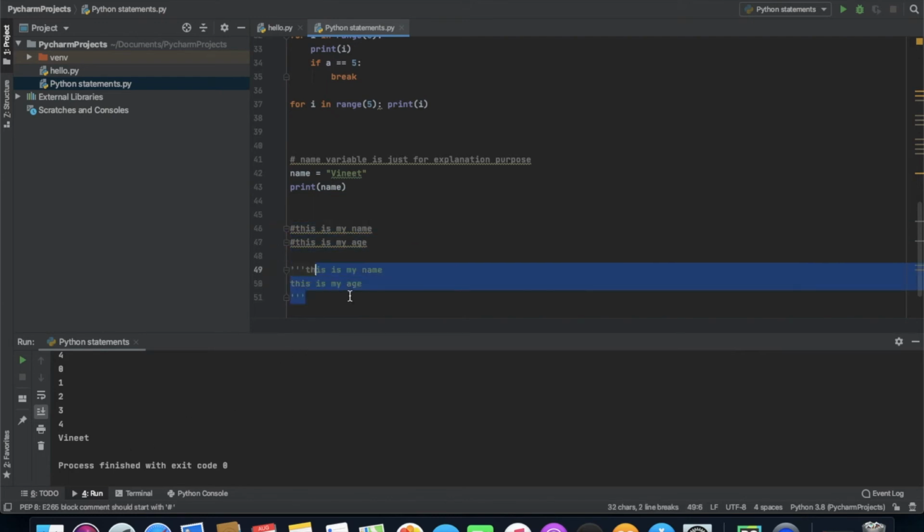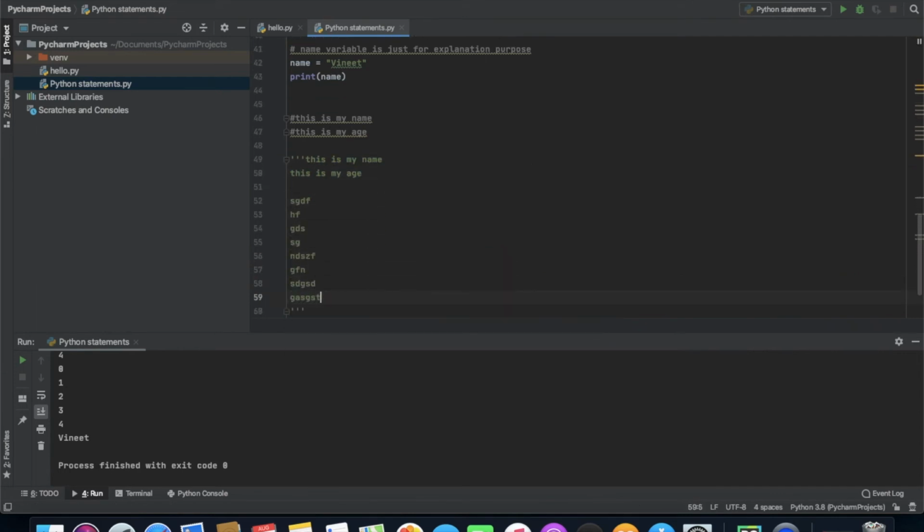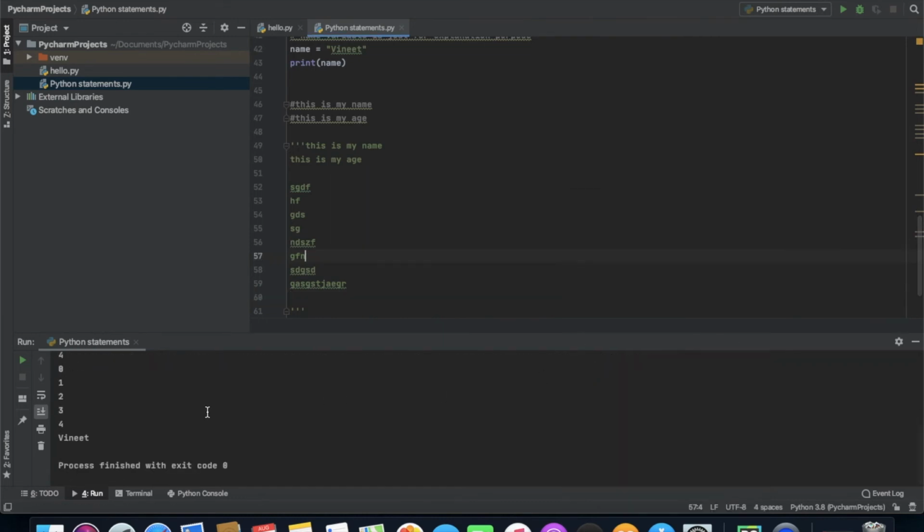And you can mention as many lines as you want, it will not give you an error. Like if I run this, you can see it is not giving an error. So these triple quotes are generally used for multi-line strings, but they can be used as multi-line comments as well, unless they are docstrings, they do not generate any extra code.